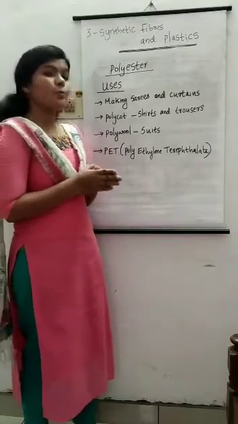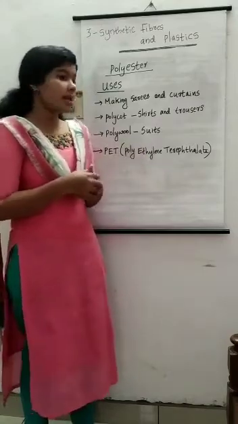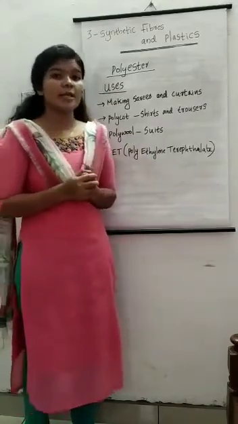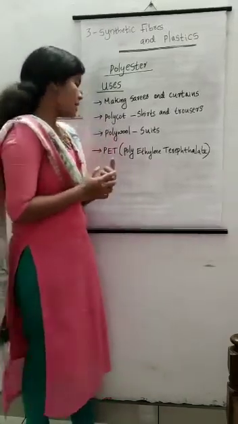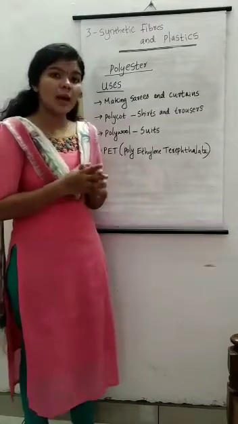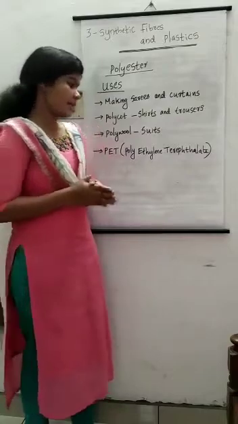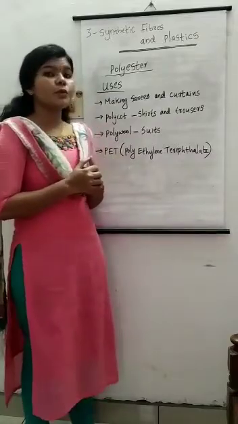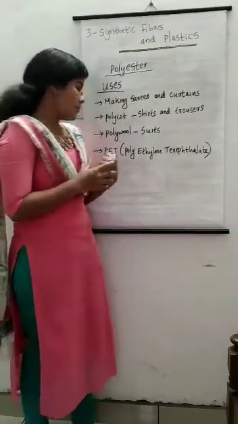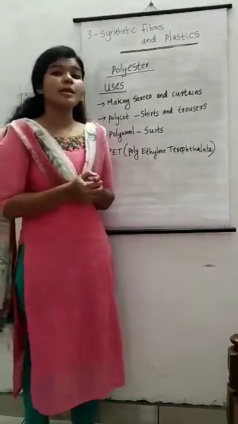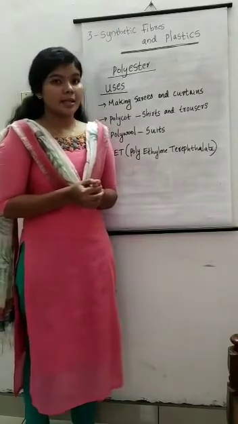Another special form of polyester is PET, that is polyethylene terephthalate. It is used for making utensils, bottles, jars, films and other useful things. This PET is very lightweight and it is highly transparent with a naturally colorless appearance. PET bottles are used for storing cool drinks like Pepsi, Coca-Cola, and PET jars are also used in the kitchen for storing sugar, salt and other spices.